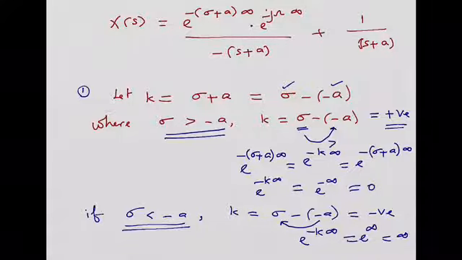What will happen if sigma is less than minus a? The negative term is found to be larger than the positive quantity, so obviously the result will be that k is a negative number. If k is negative, e power minus k infinity will become e power infinity, so this is equal to infinity. So I have given you some conditions.